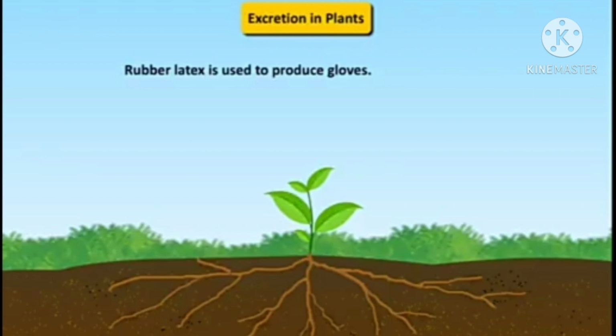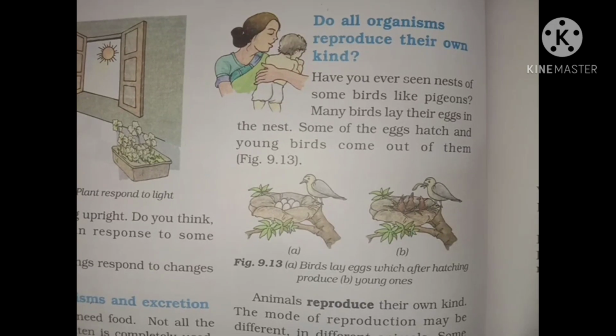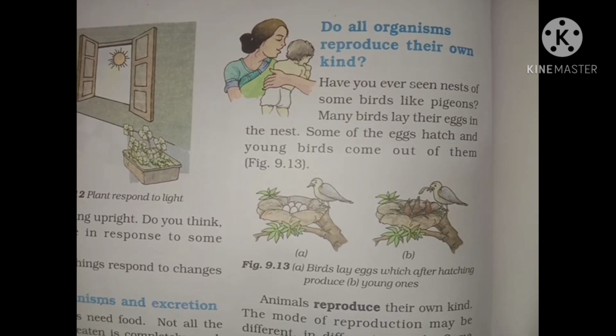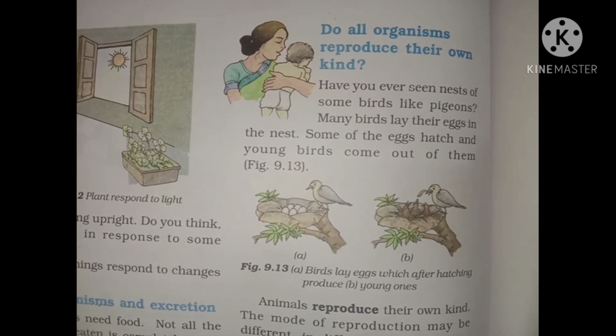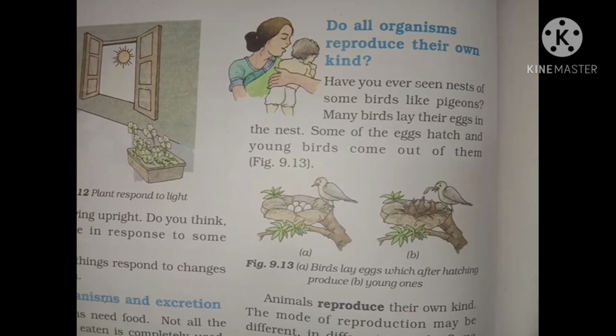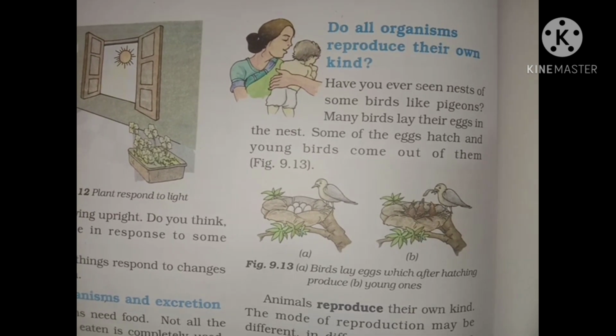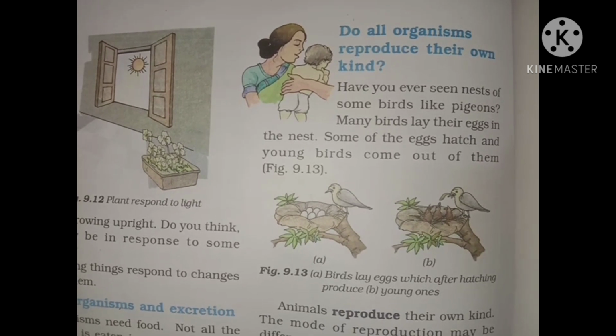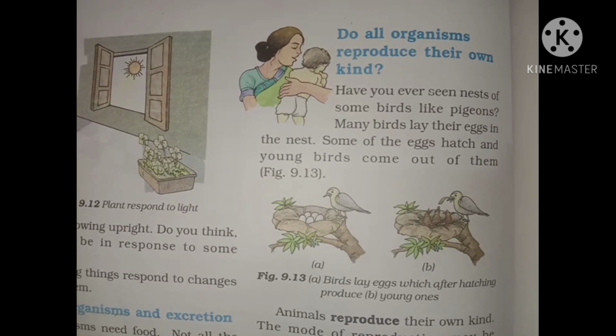So excretion is another characteristic common to all organisms. Organisms reproduce their own kind. Have you ever seen the nest of some birds like pigeons? Many birds lay their eggs in the nest. Some of the eggs hatch and young birds come out of them. So yes, we have seen that birds lay eggs which after hatching produce little young ones.